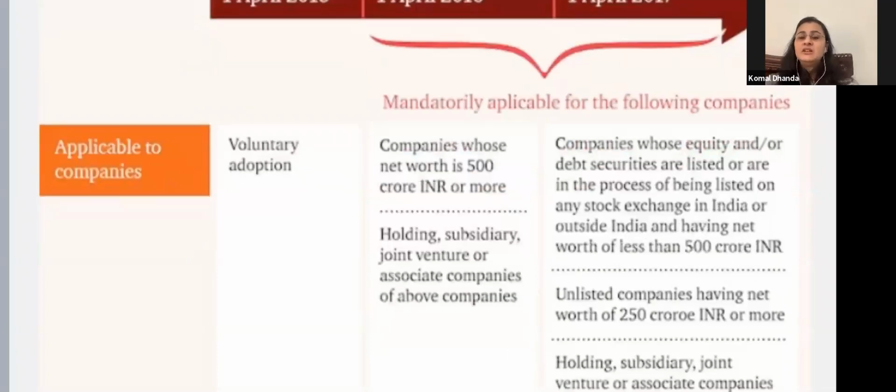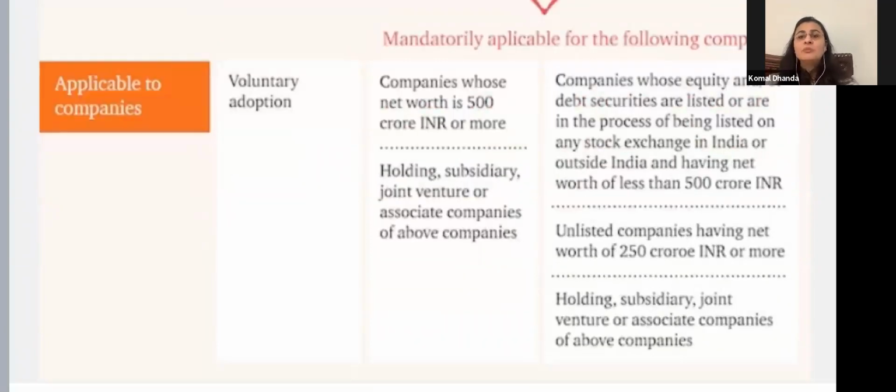And the second group of companies included unlisted companies having net worth of 250 crores of Indian rupees or more, right? Then another one: those which are not listed, unlisted, but if they have a net worth of more than 250 crores, then also they are compelled to follow the Indian accounting standards, and the holding, subsidiary and joint ventures of the above companies, right?